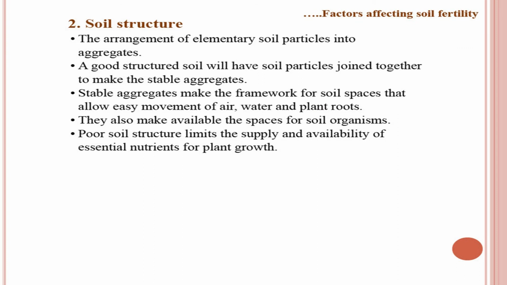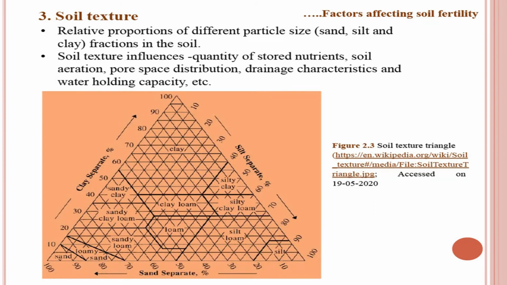Now, soil structure is the arrangement of soil particles into different aggregates. There are different kinds of soil structure available. You can study from a graduate book, and a well structured soil will have soil particles joined together to make stable aggregates. Stable aggregates make the framework for soil spaces that allow easy movement of air, water and plant roots. They also make available spaces for soil organisms. Overall, soil structure plays an important role in soil fertility. Therefore, it is a very significant component because it affects water relations, nutrient availability, root growth and so on.